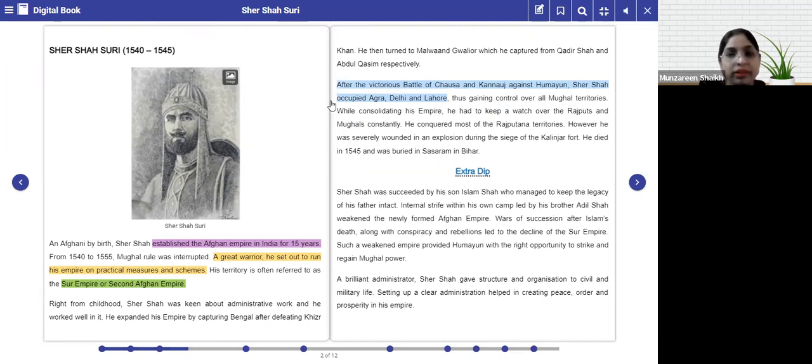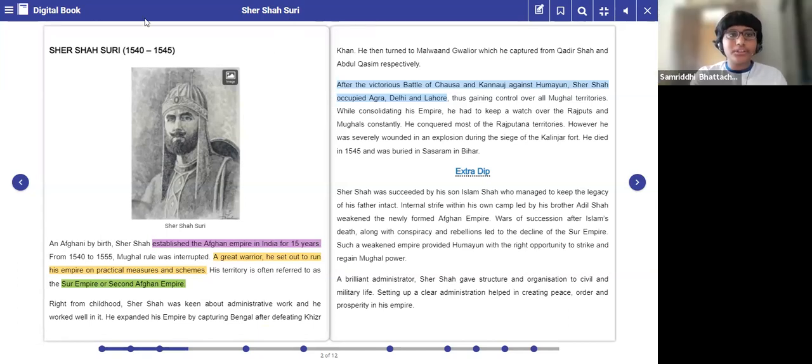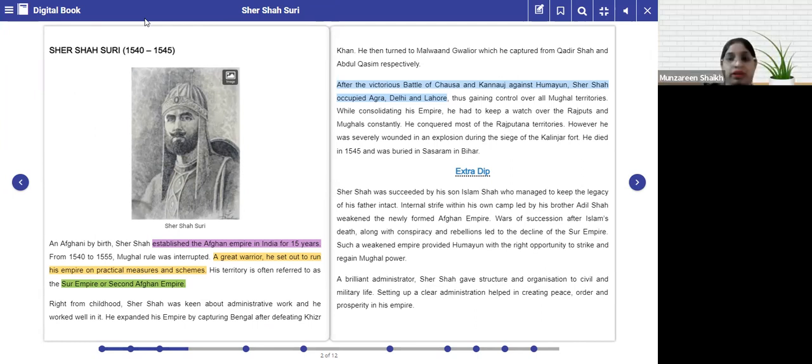Now, it is but obvious that it is not just that we need to conquer a territory, we need to take care of the territory. What is more important other than conquering the territory is the administration. The administrative protection, right? Protection is also important of the territory.